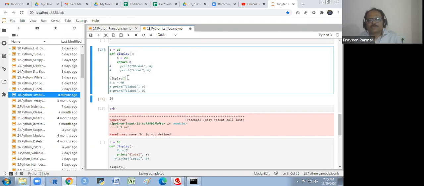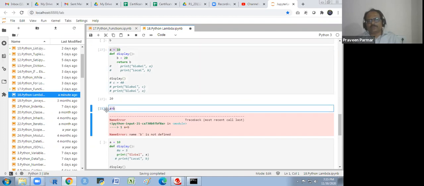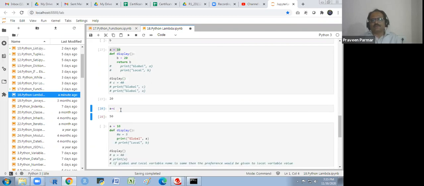So you see, we could only use this local variable when we use the function. But global variables we could use anywhere, as I am using here in this cell. If I use A and C, I will get the value. Does that make sense to everyone or not? Yes.